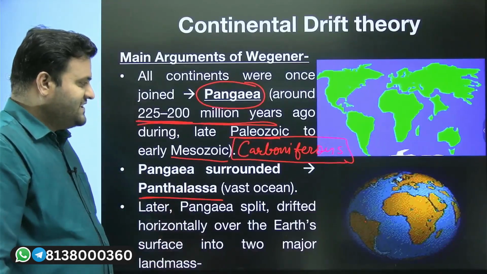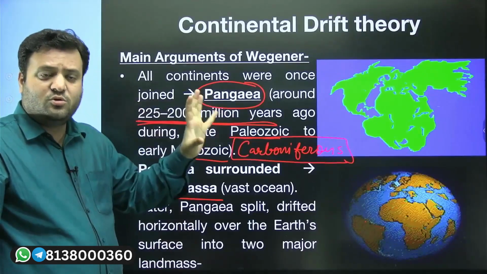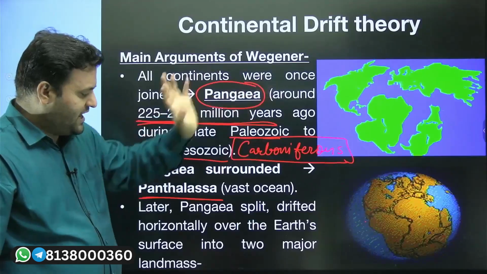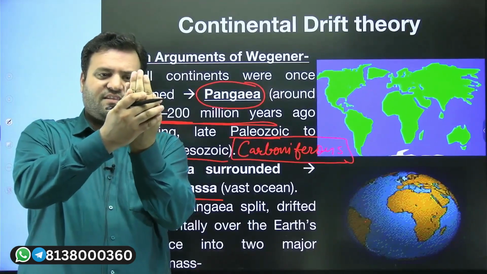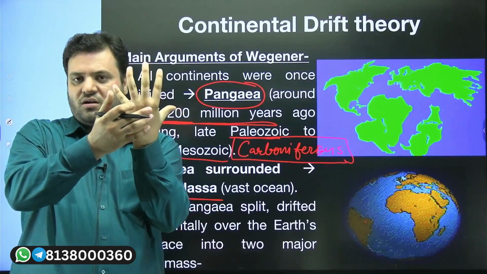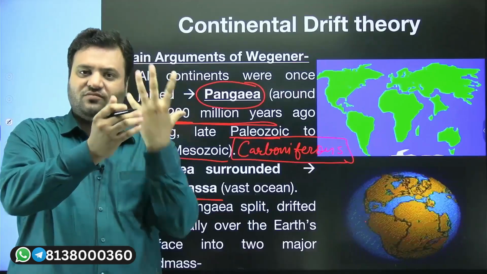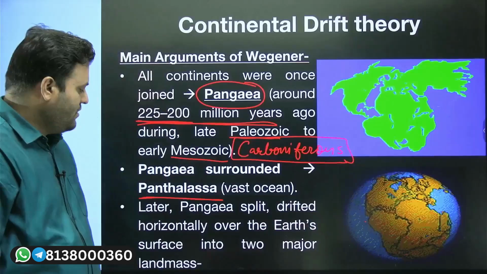Later, this Pangea drifted, and there was a horizontal motion of these land masses. So we have one landmass like Pangea, and then it was split into smaller fragments.